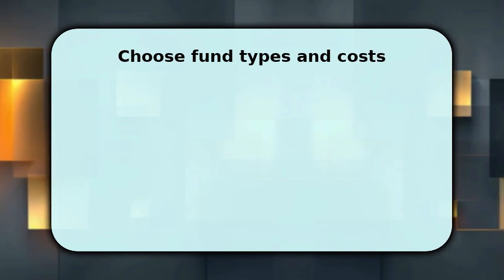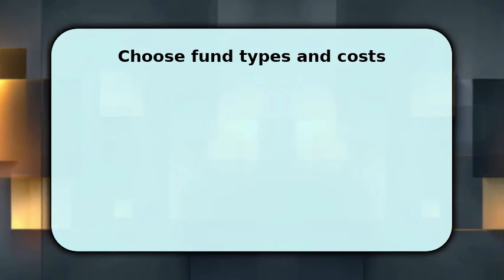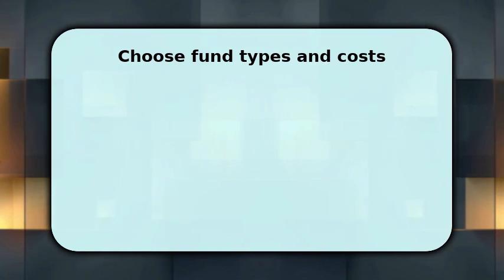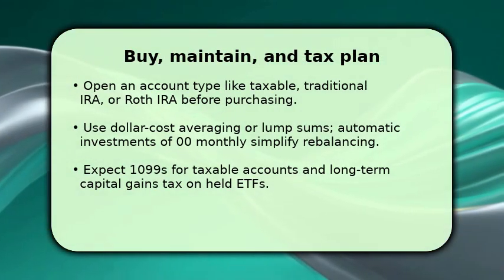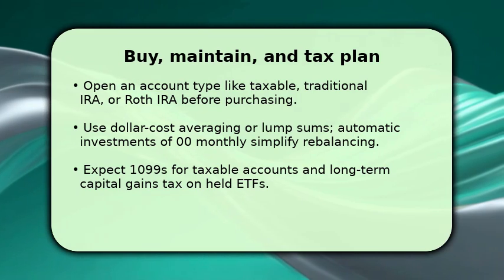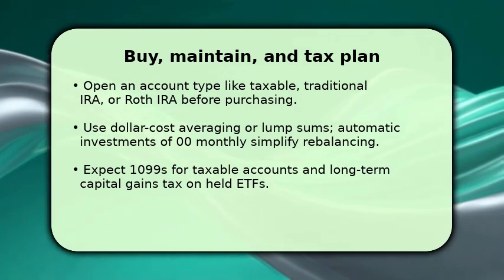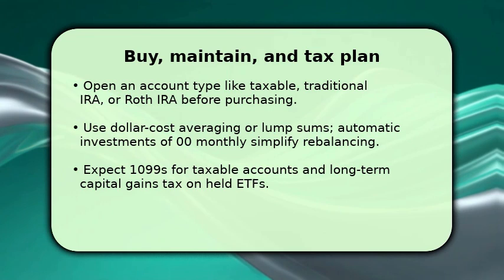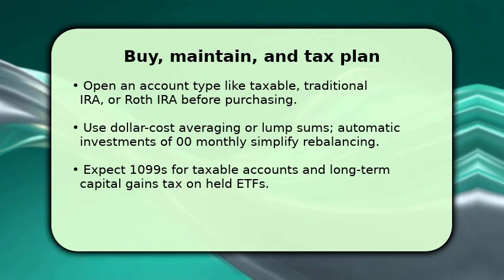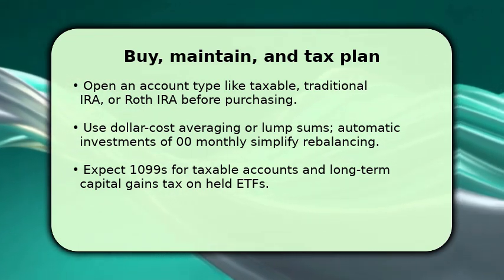Open the appropriate account type, such as a taxable account, traditional IRA, or Roth IRA first. Fund the account using a lump sum or automated contributions, for example monthly for steady growth. Place orders for ETFs during market hours or set mutual fund purchases at end of day.